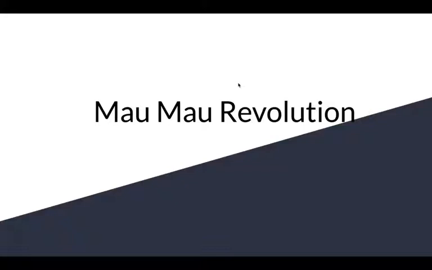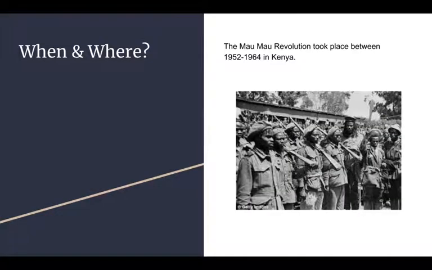Today I'll be doing my presentation on the Mau Mau Revolution. When and where did the Mau Mau Revolution take place? The Mau Mau Revolution took place between 1952 to 1964 in Kenya.